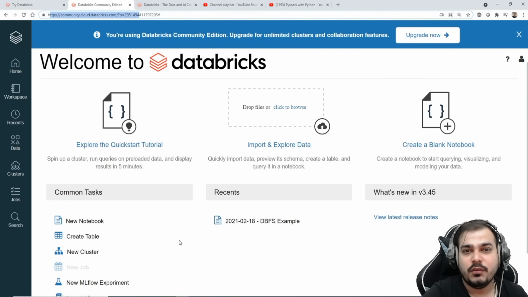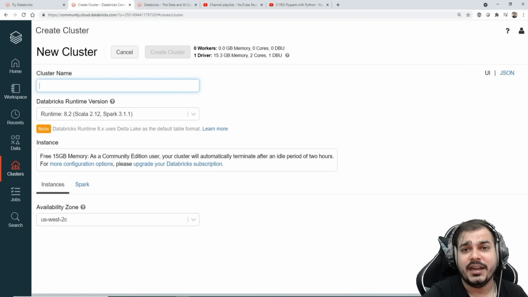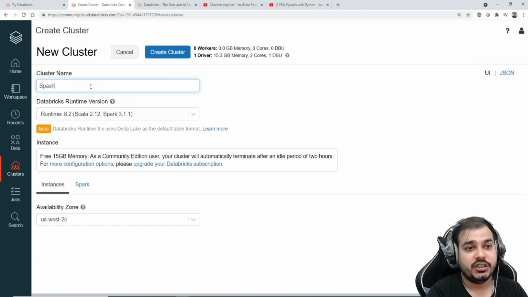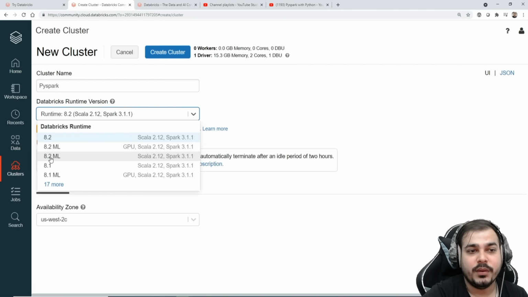Now first of all, what we need to do is create a cluster. In order to create a cluster, I will click on create a cluster. Here you can write down any cluster name. Suppose I'll say PySpark cluster. Suppose this is my cluster that I want to create. Then here by default you can see 8.2 Scala, with Spark 3.1.1 selected, so we will be working with Spark 3.1.1.